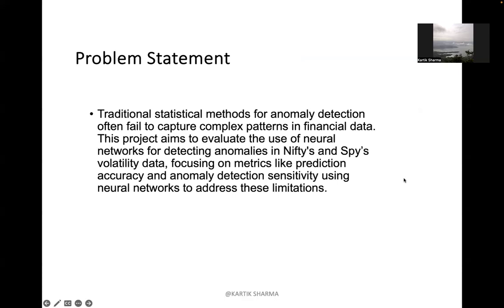So let's talk about my problem statement. Traditional statistical methods for anomaly detection often fail to capture the complex and nonlinear patterns present in financial data. The objective of this project was to evaluate the use of neural networks in detecting anomalies, particularly in the volatility data of the Nifty index and the SPY ETF. We want to focus on metrics such as prediction accuracy and sensitivity of anomalies, addressing the limitations of conventional methods, aiming for a robust and reliable detection mechanism, basically.